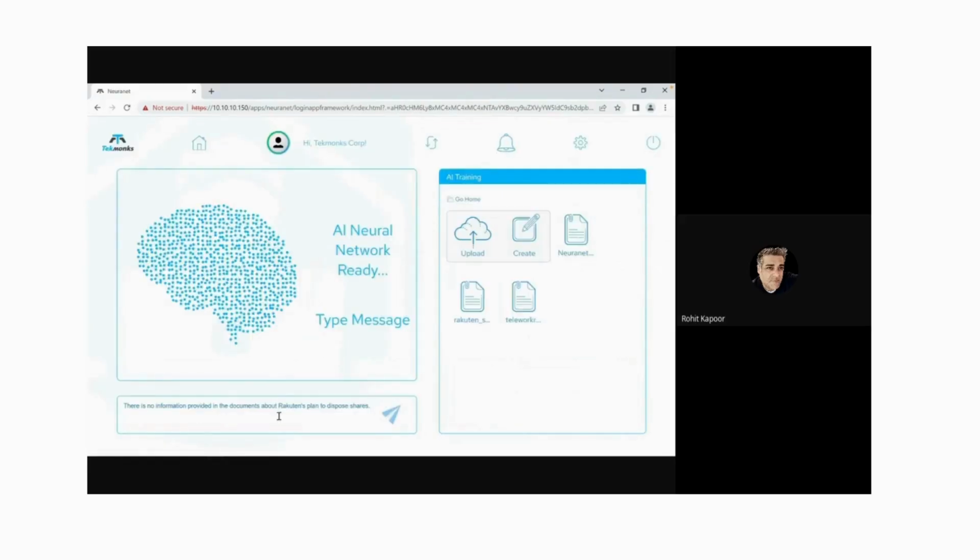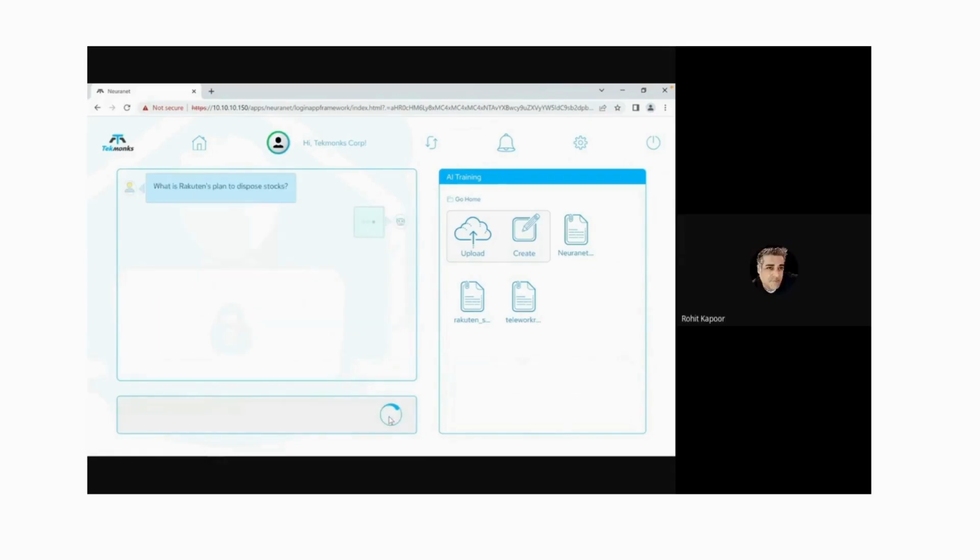So I'll say, sorry, not this one. I say, what is Rakuten's plan to dispose stocks? And then I say this, again, it's thinking. And now I have given it some information. So now I have an answer. It says Rakuten plan to dispose stocks. The proceeds from the disposal are estimated to be this much million.